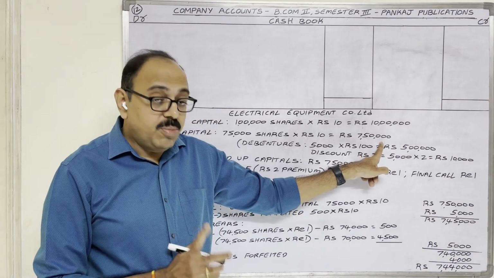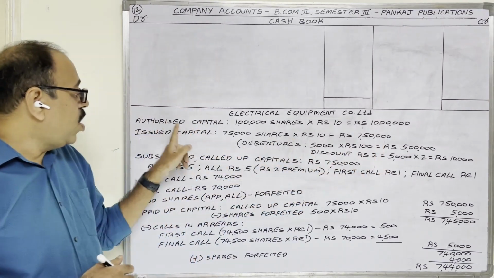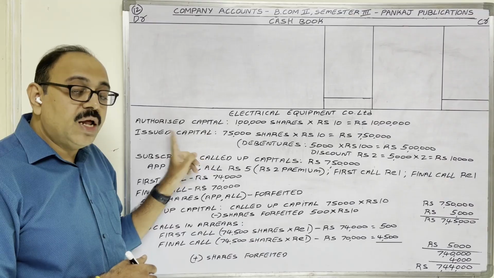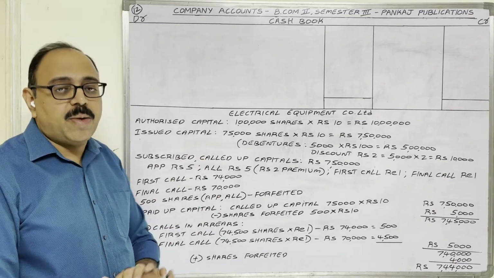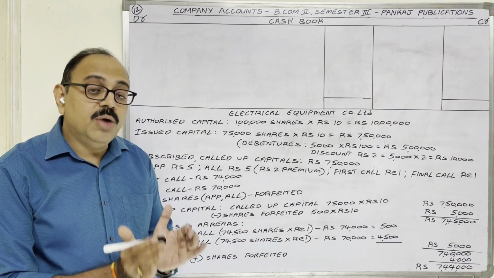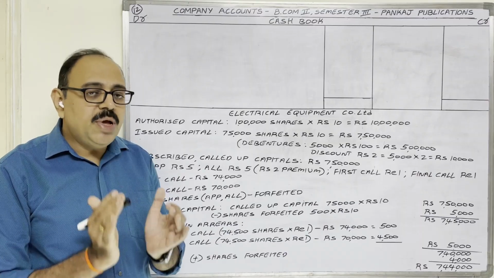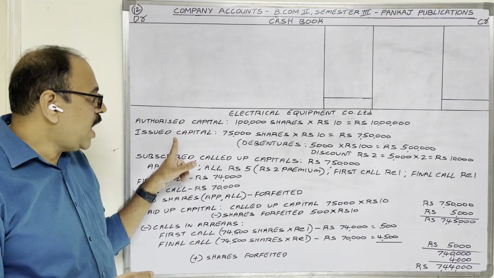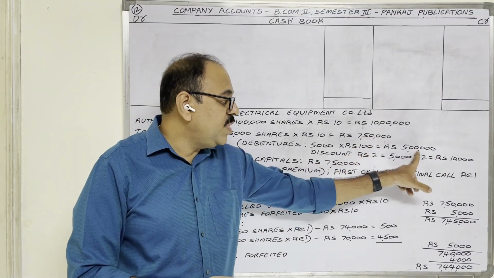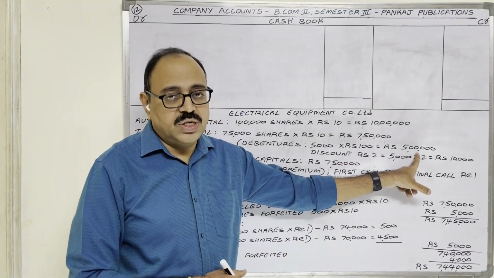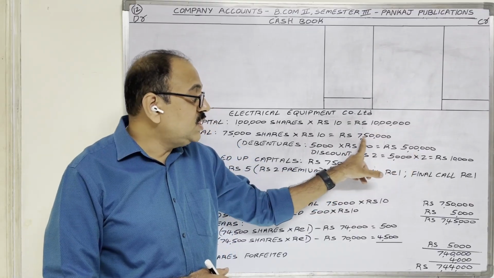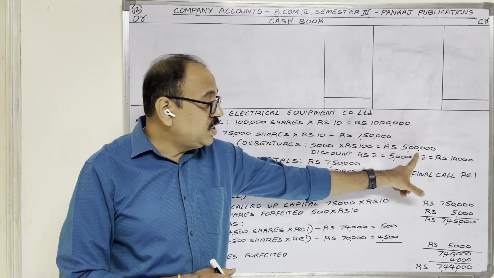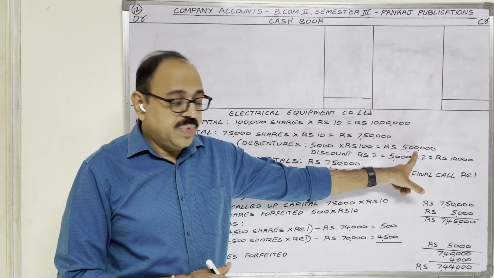Remember, while calculating authorized capital, issued capital, subscribed, called up and paid up capital, we should consider only the share capital amount. The debenture amount we have to show separately. So don't think that issued capital is 7,50,000 plus 5 lakh, 12,50,000. Issued capital is only 7,50,000. The debenture amount we should not consider here.